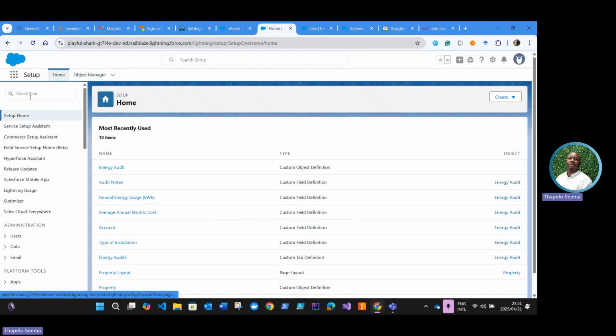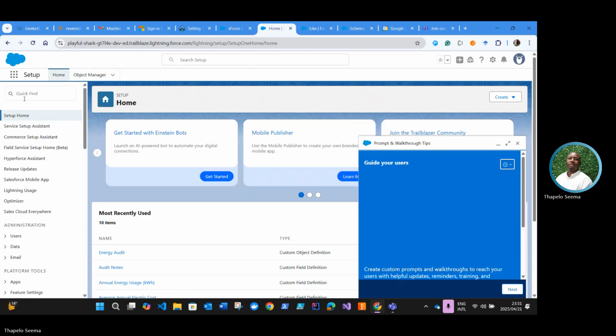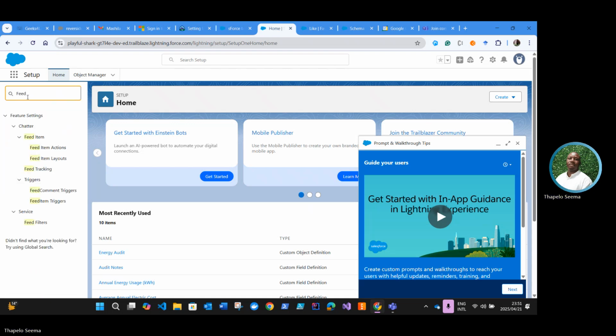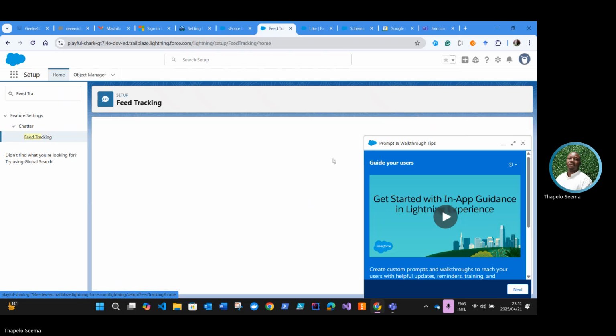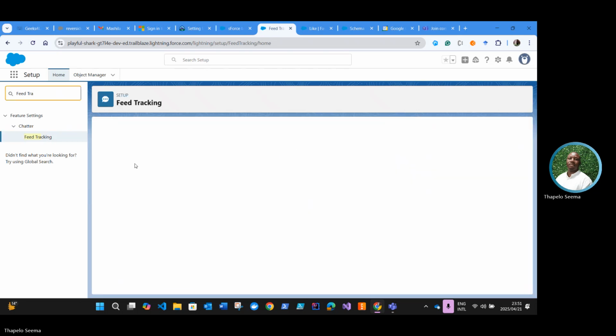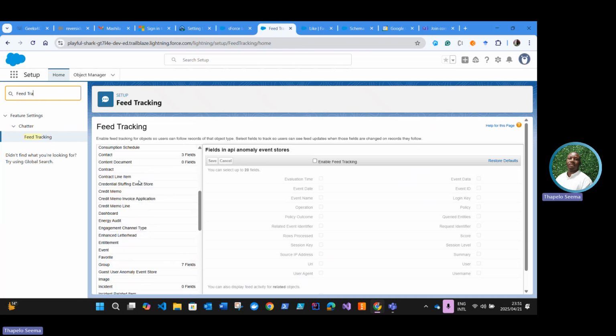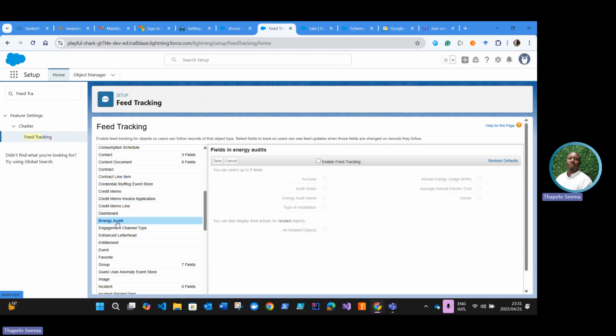So we come back to our quick find menu, and we're going to find the objects here. We are looking for the energy audit object.